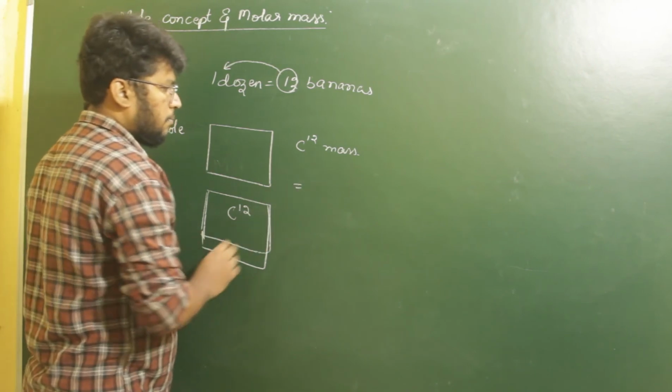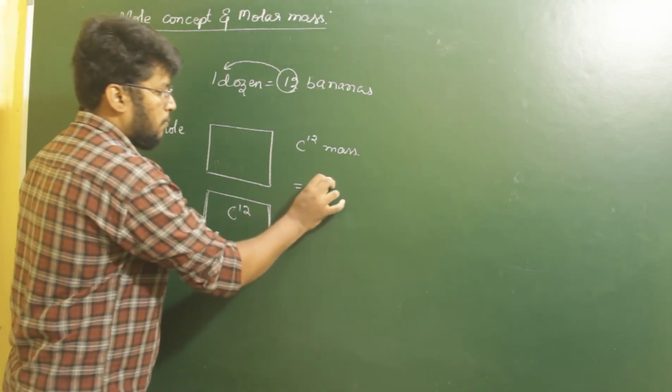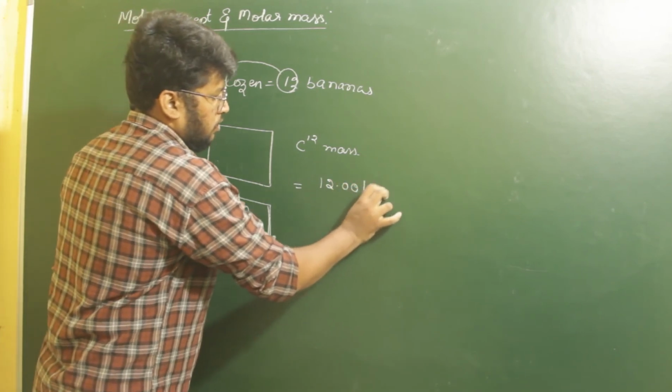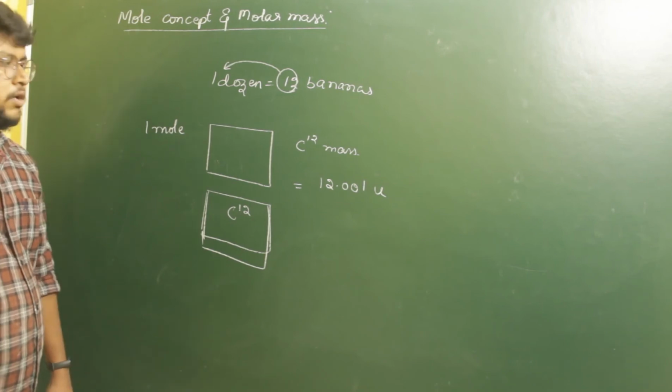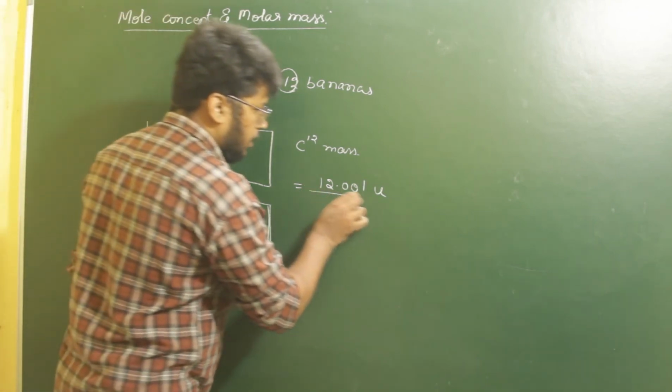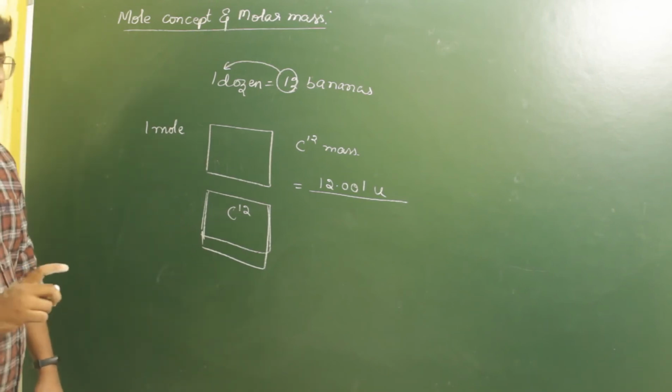So we have found that the mass of carbon-12 isotope is 12 u, right? That is 12.001 u. So this is the average atomic mass of the carbon-12 isotope. Now what we have to do is divide the total mass by the mass of one atom.